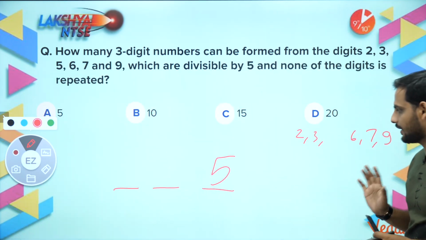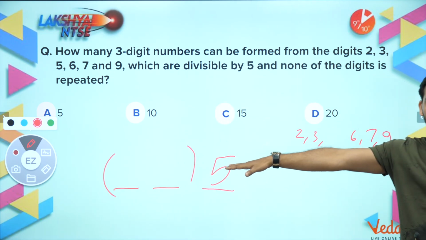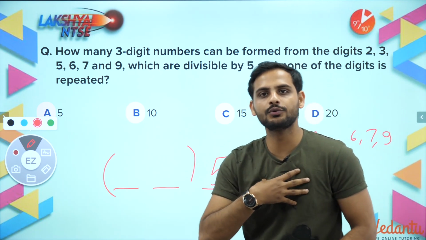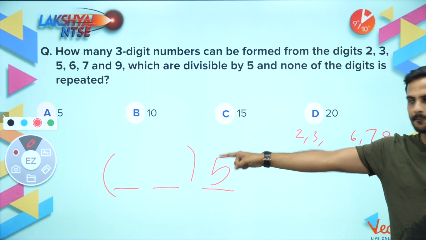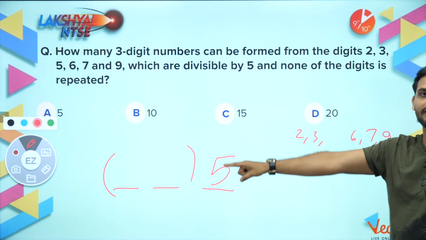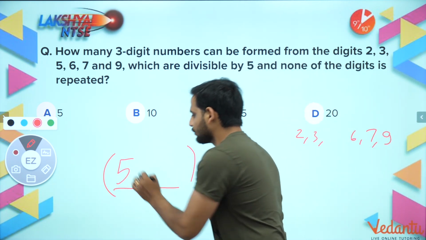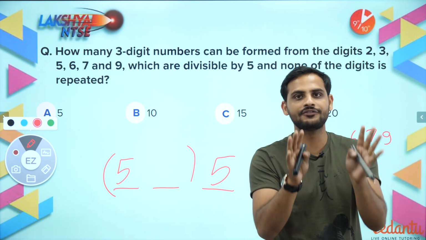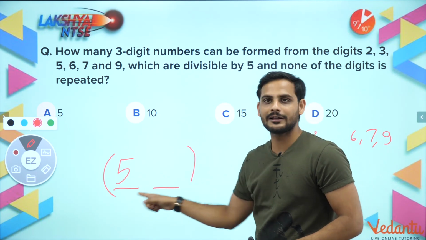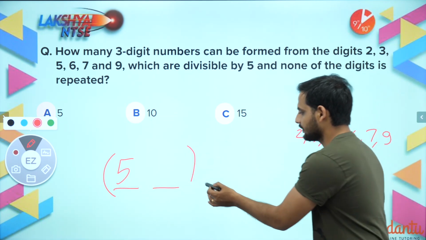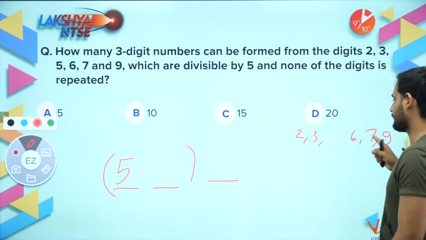So now, bachon, see how these kind of questions are solved. We have 2 places, right? Let us say the first place. In this first place, how many options do I have? I can put 2, or I can put 3, or 6, or 7, or 9. So total 5 choices I have. The last digit is fixed now, it does not matter to me. I am seeing how many choices are possible here. So for the first digit, I have 5 choices: either 2, 3, 6, 7, 9.